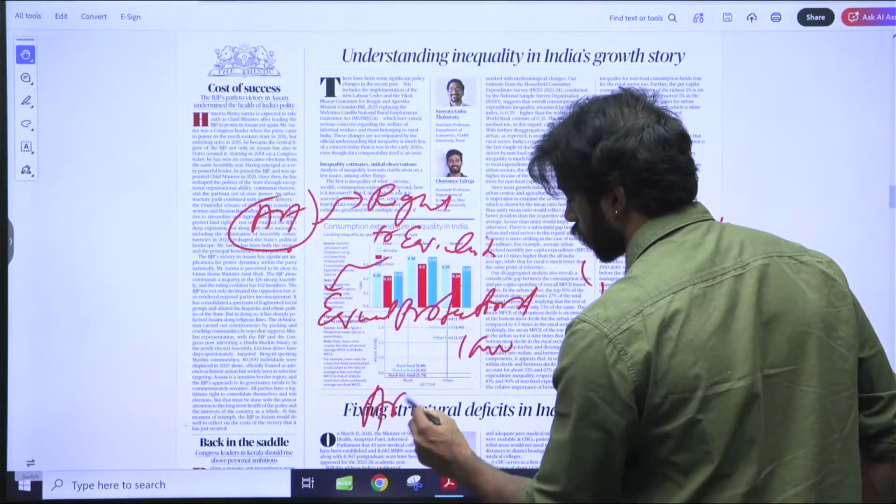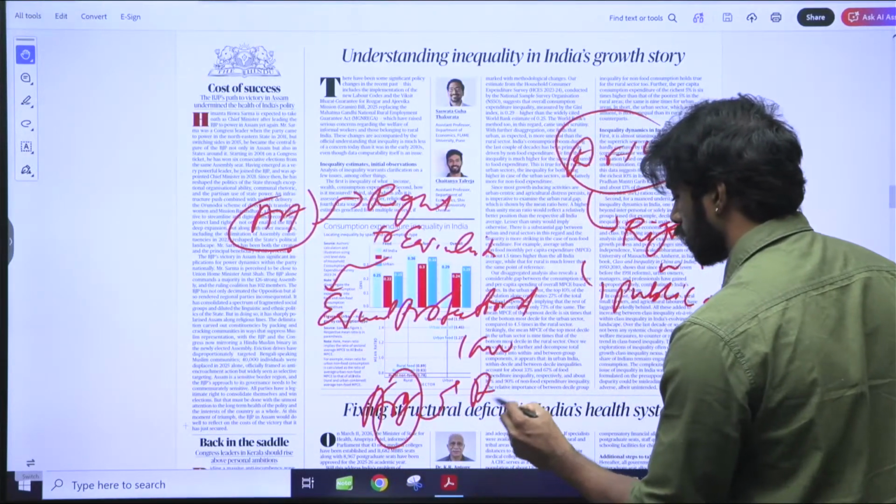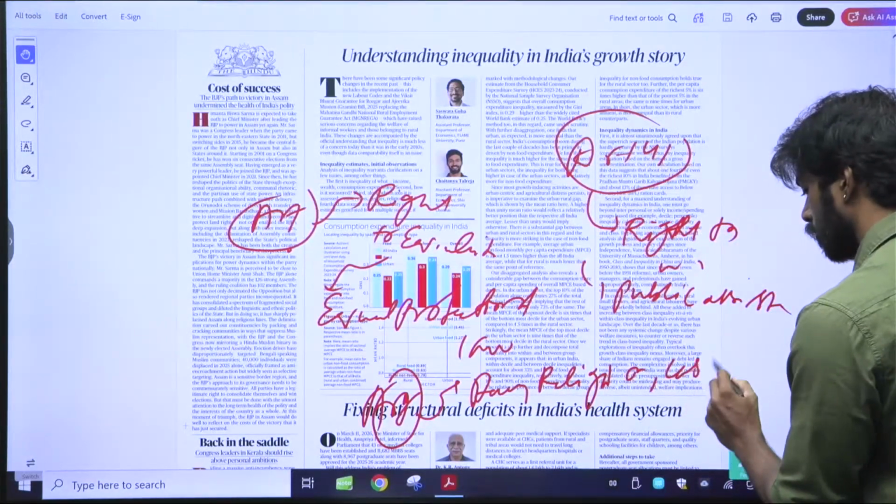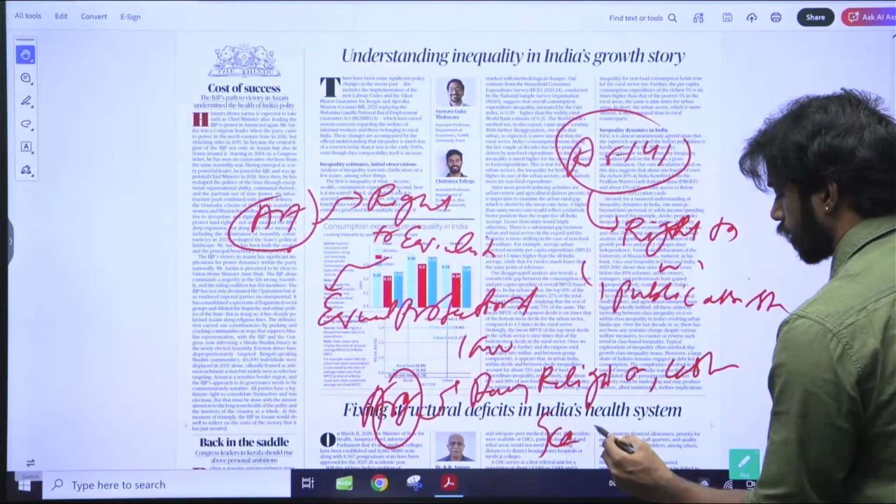Then you have Article 15. Article 15 says that there is no discrimination based on race, religion, caste, sex, and place of birth.